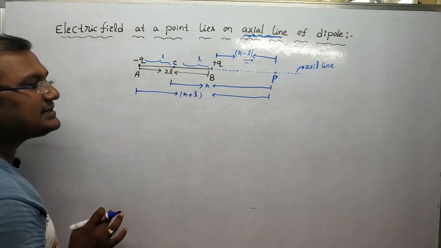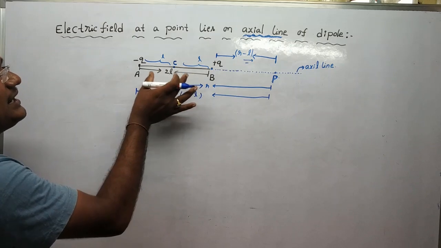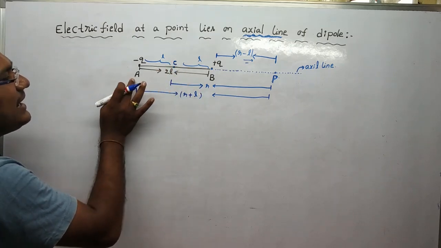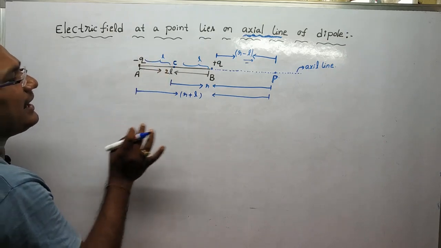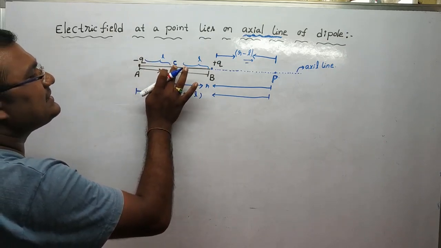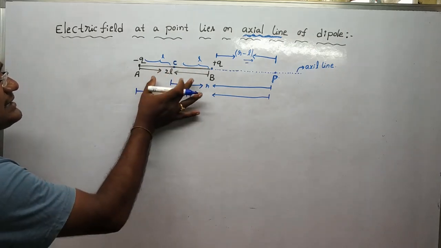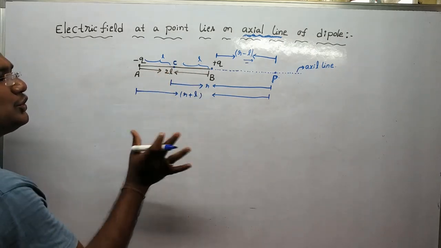Here the point C is the center of the dipole. Therefore the distance between C and A is L and the distance between C and B is L, so the total distance AB is 2L.